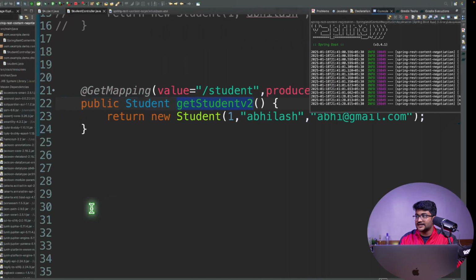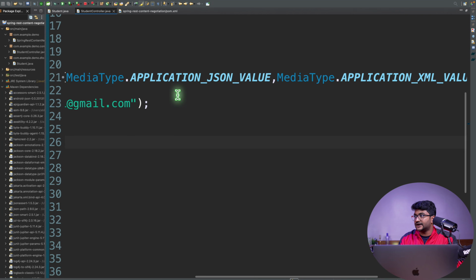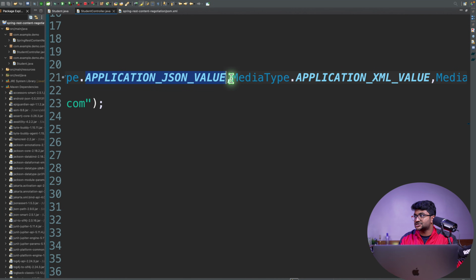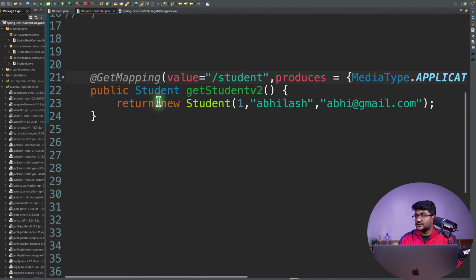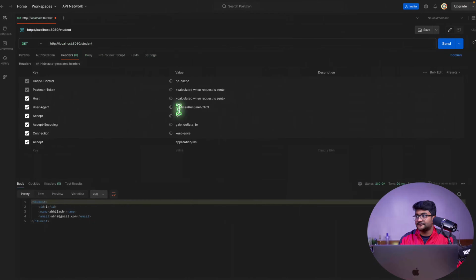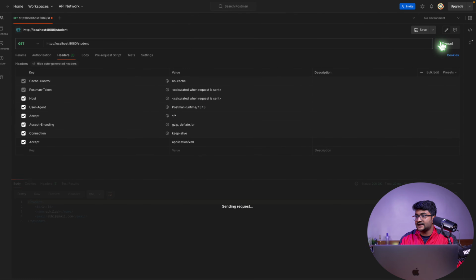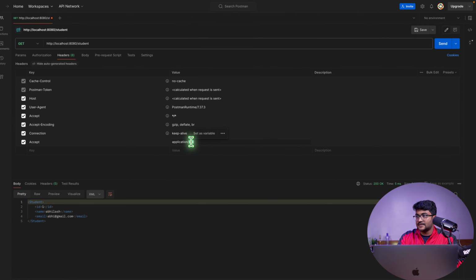There you go. So you look at the code. You have just one method. It has support for everything: the JSON, the XML, and then the plain text, right? So one method is serving us. Now, if I'm going to do send, I'm getting the data in XML. If I'm writing JSON, I'm going to get the data in JSON, right? But what about if I want to get the data in plain text? So I'm going to say text plain.